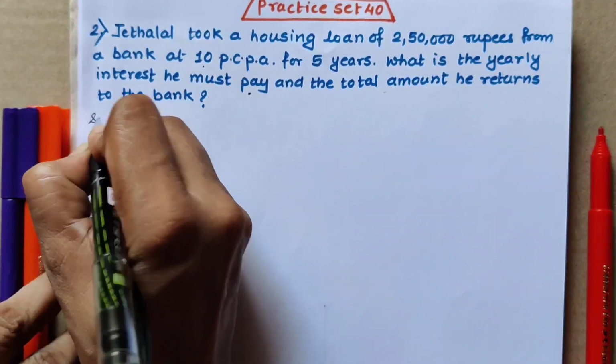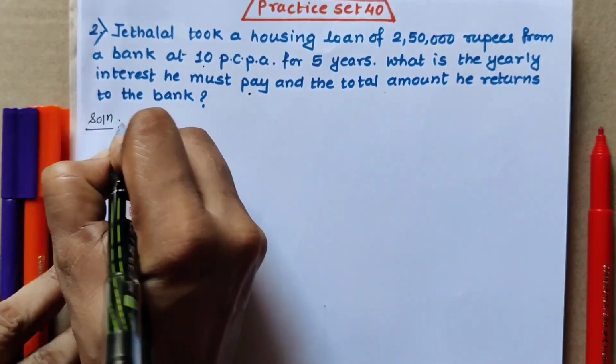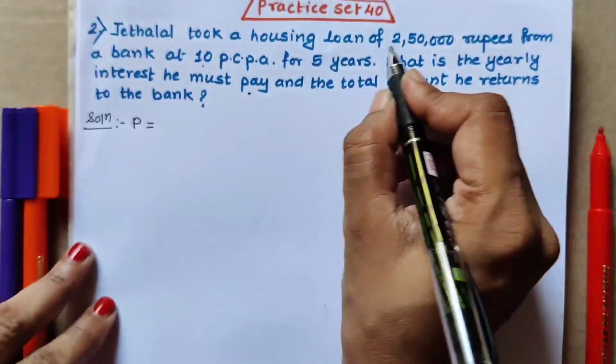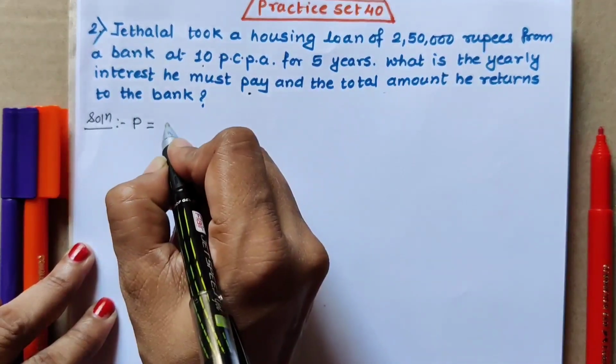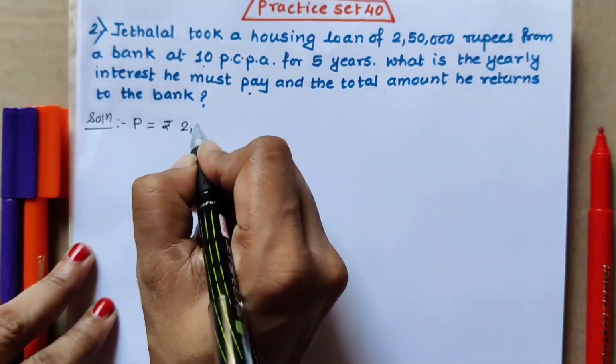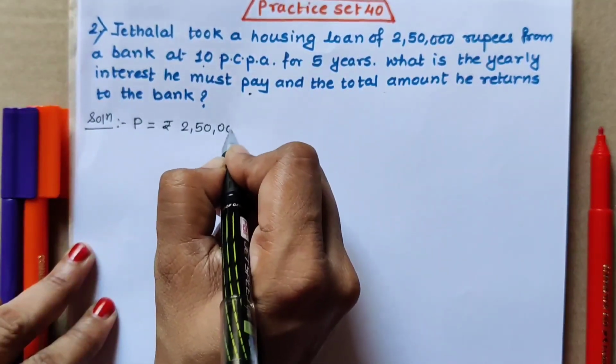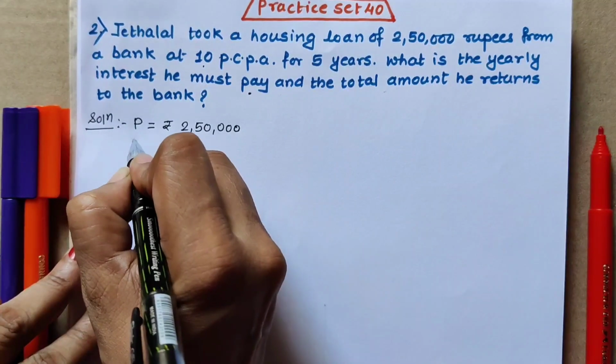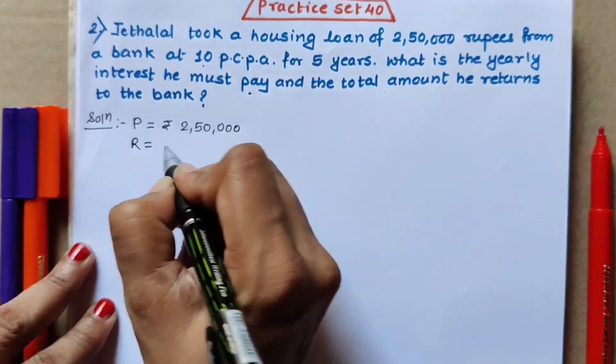First write the solution, write the values of P, R and N. So I am directly writing P. P is equal to how many rupees? 2,50,000 rupees. So rupees 2,50,000 we can write here. Then we have to write the value of R. R is 10 PCPA.